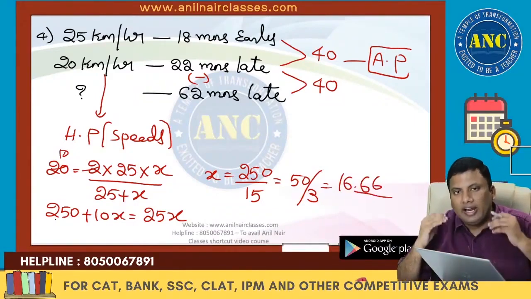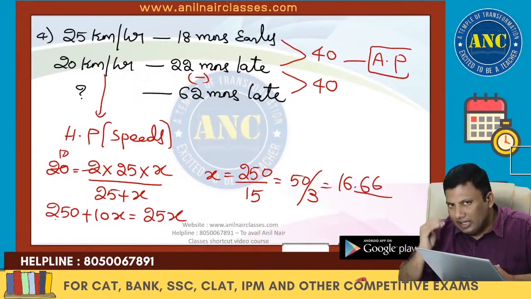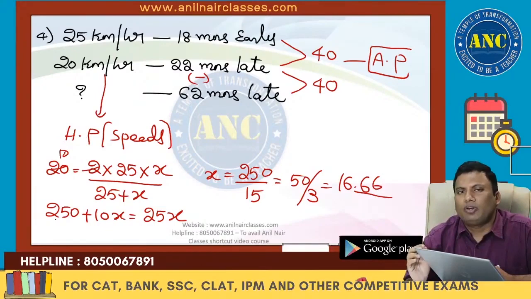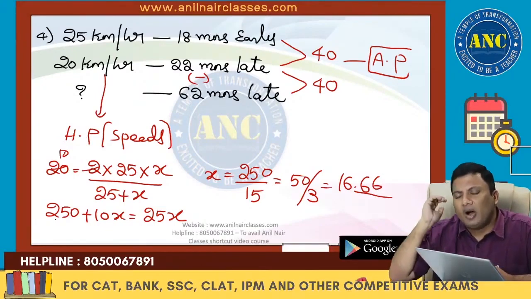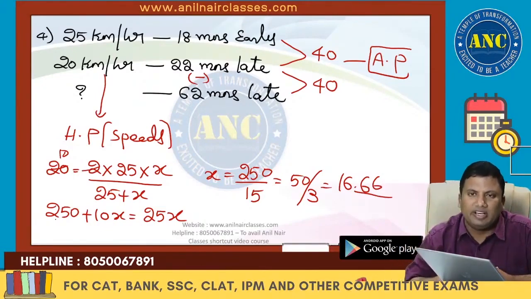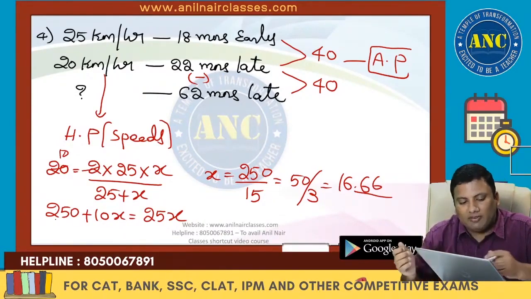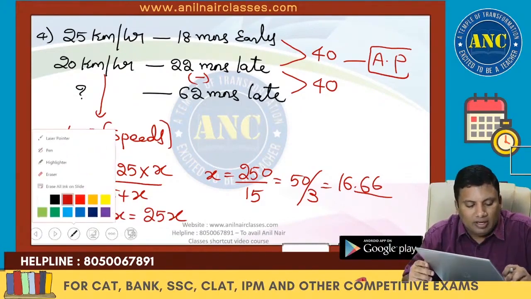Fourth question. Late and late we did it. Late and early we did it. Early and early we did it. Time periods, how to find out the distance we did it. How to find out the speeds also we did it. If A and B are inversely proportional, if one is in AP, another will be in HP.